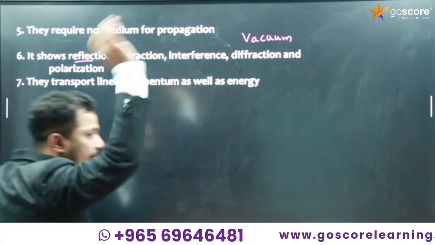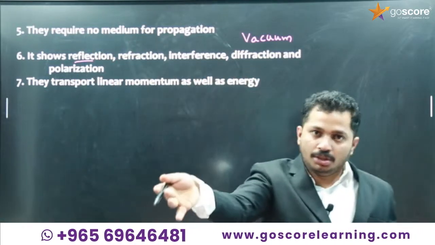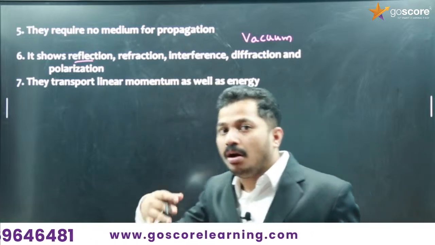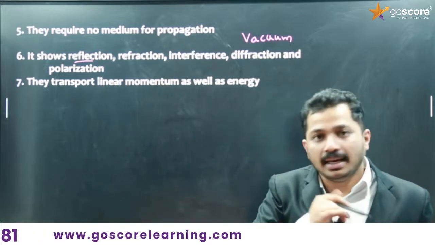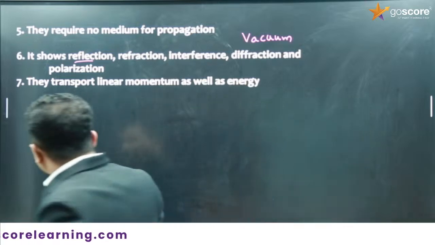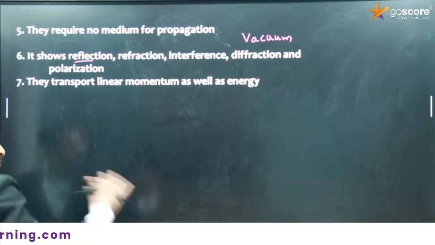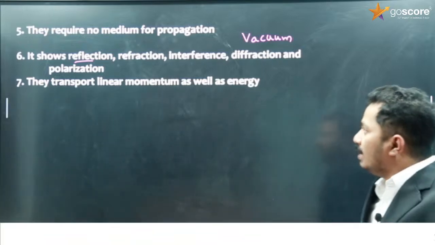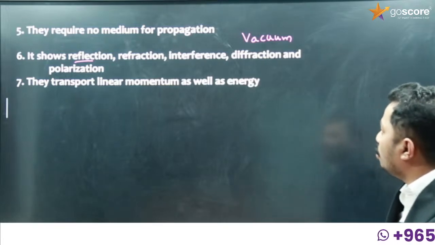As we have completed every chapter in grade 12, you know all these phenomena. Light is an example of an electromagnetic wave, so electromagnetic waves show reflection, refraction, polarization, dispersion, interference and diffraction.